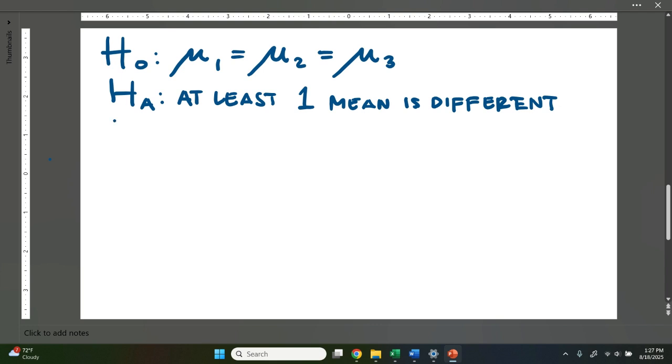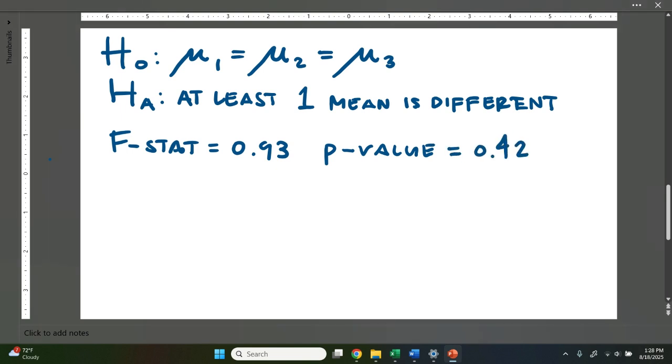So let me see if I can remember. I had an F stat of 0.93, and my probability value is equal to 0.4299. So if I put those side by side, I'm a creature of habit. I love to do this every single time, even though I know I just wrote the p-value down.